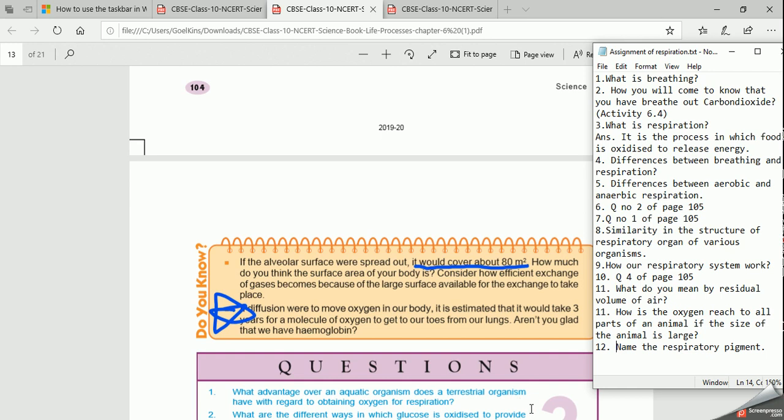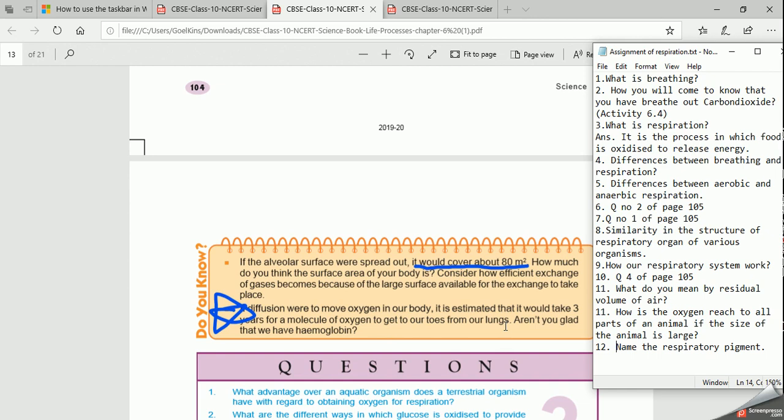As I told you, diffusion is not sufficient, right? From diffusion, the oxygen will not reach all parts of the body, and that is why our hemoglobin works for that. If the oxygen had to move by diffusion only, do you know that it would take 3 years for a molecule of oxygen to get to our toes from our lungs?